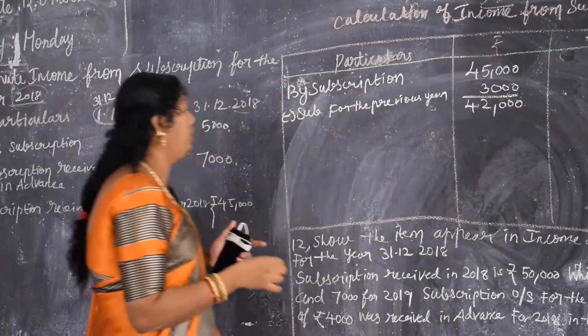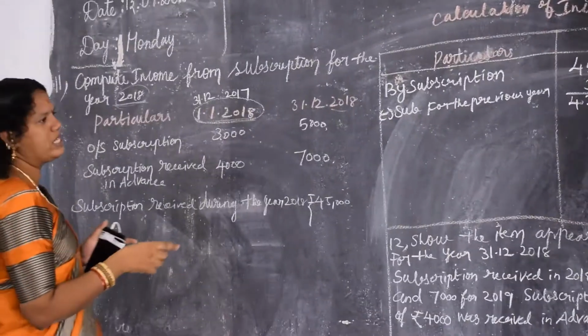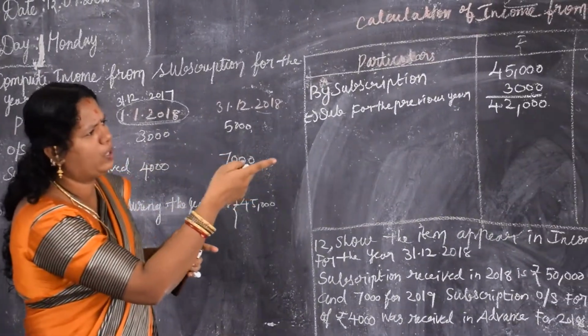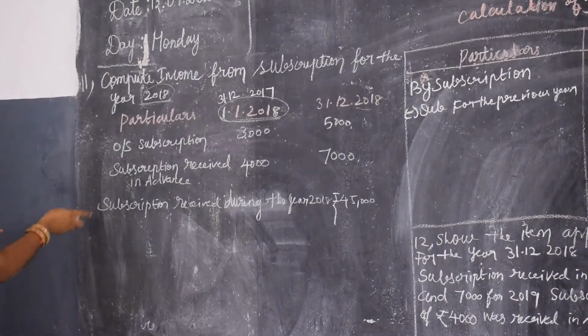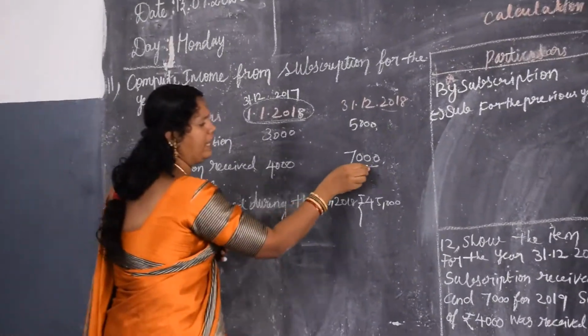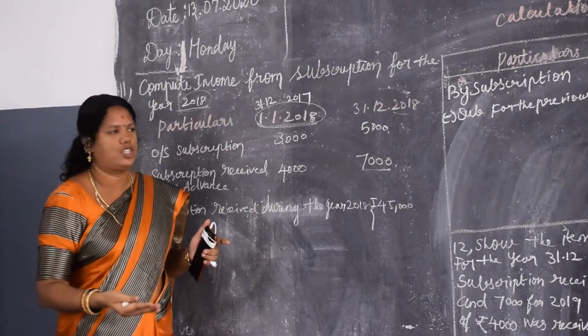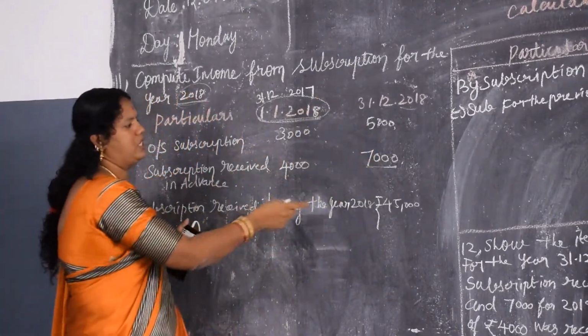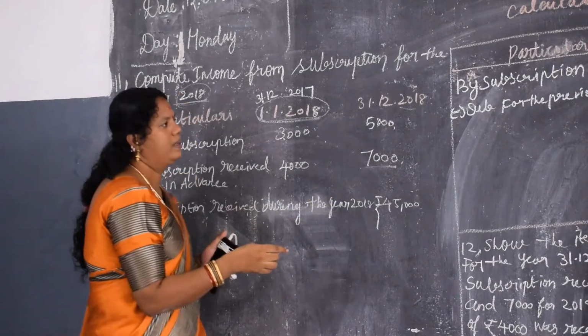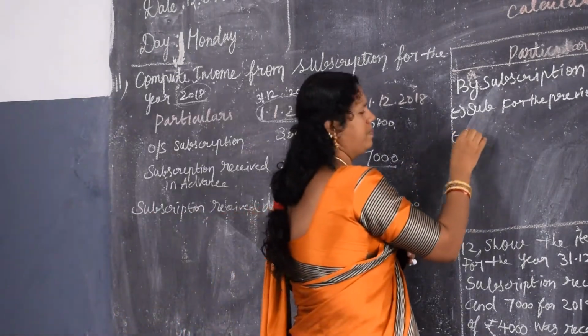42,000. That gives 42,000. Then next, what is the format? A subscription for the subsequent year. See, listen, the subscription for the subsequent year. Subsequent year means the coming year, and the current year itself getting the subscription, that is 7,000. So minus